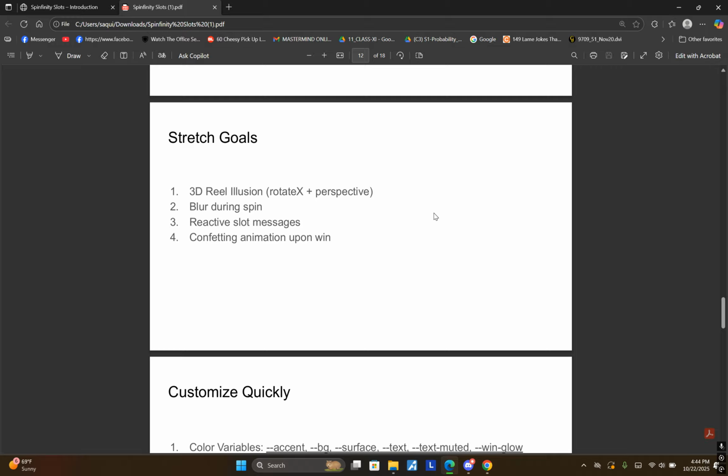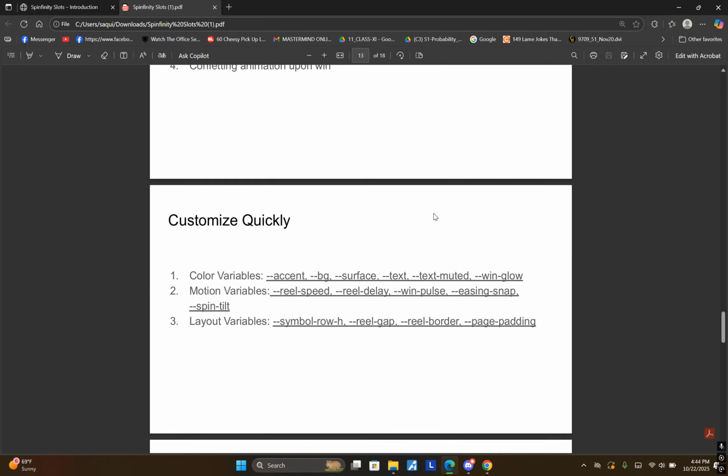Stretch goals. All right, so we had a few stretch goals to make it feel premium. We had a 3D reel illusion. We used a variable called rotateX, and we used perspective. We had a blur effect during the spin for motion realism. We had a reactive slot message that adjusts automatically depending on whichever state you were in, whether a lose state or a win state. And then again, we added a confetti animation just for aesthetics. All of these were achieved only through CSS animation and variables. You can go on down to the next one.